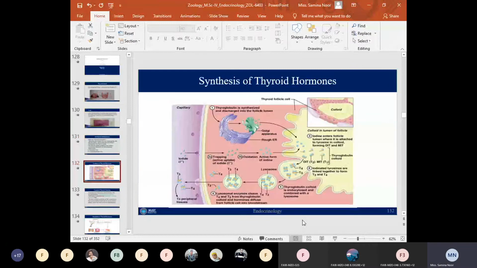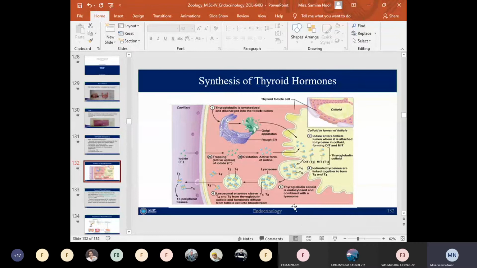Next is the synthesis of thyroid hormones: how thyroid hormones are synthesized within the thyroid gland. The thyroid hormones are produced by the follicular cells, and different steps are involved in their synthesis.